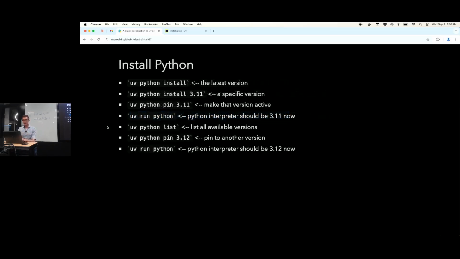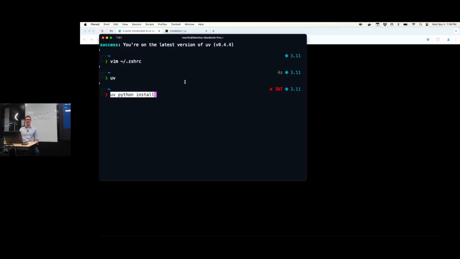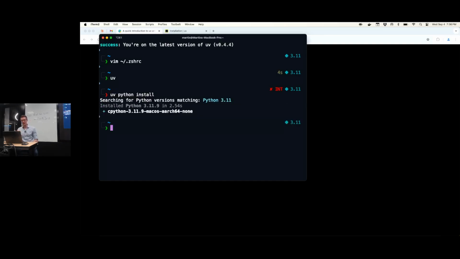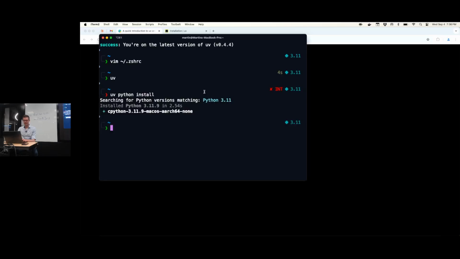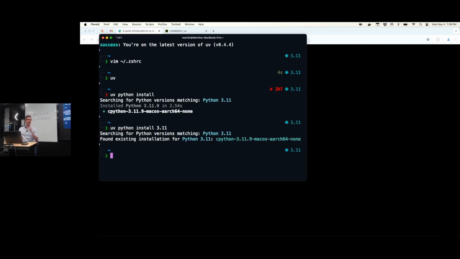Okay. And then you can use UV to install Python. So if you just say UV Python install, it's going to install. Okay, I don't know why it decided to install 3.11. I would have expected that it should install the latest version. There might be some artifacts from my previous installation where I might have pinned Python version 3.11. So I don't know. Yeah, so we can install a specific version by saying UV Python install and then the version that we want. Okay, it already found the one that it has just installed.